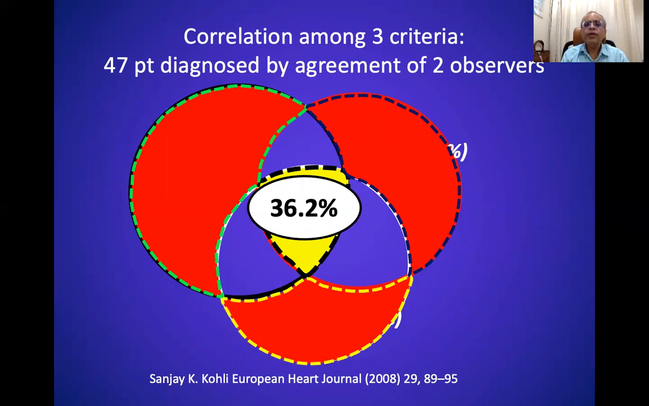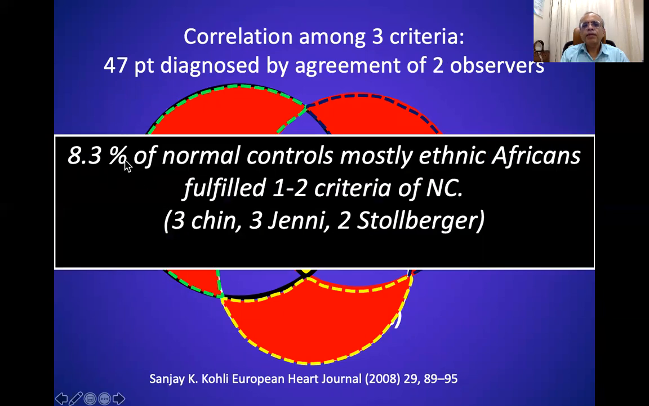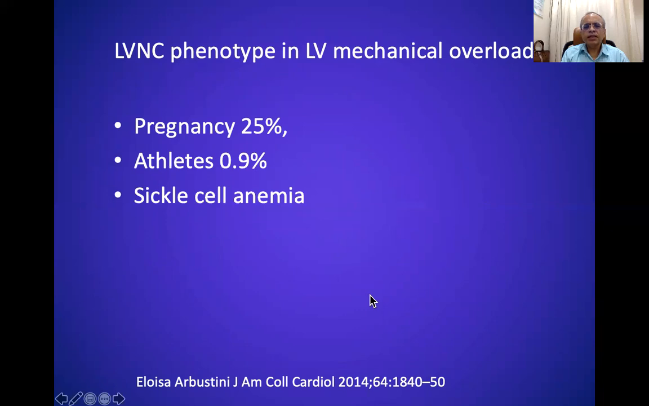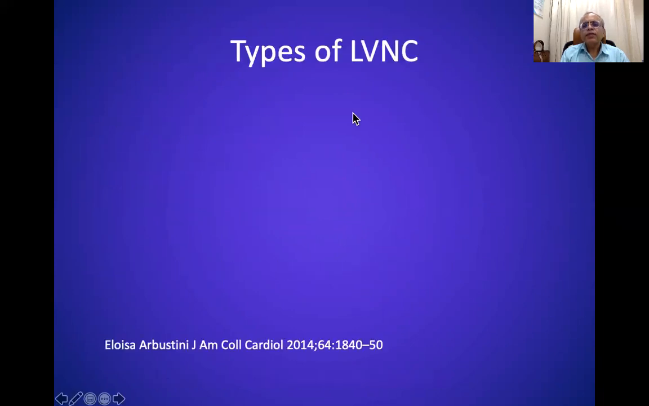But more interestingly, among the athletes who were of Afro-Caribbean origin, 8.3% were actually not patients, but athletes who satisfied at least one or two criteria of non-compaction. So remember, whenever there is a mechanical overload, you may get an LVNC phenotype. So 25% of the pregnant patients, 0.9% of the athletes, and patients with sickle cell anemia may show an LV non-compaction type of phenotype.